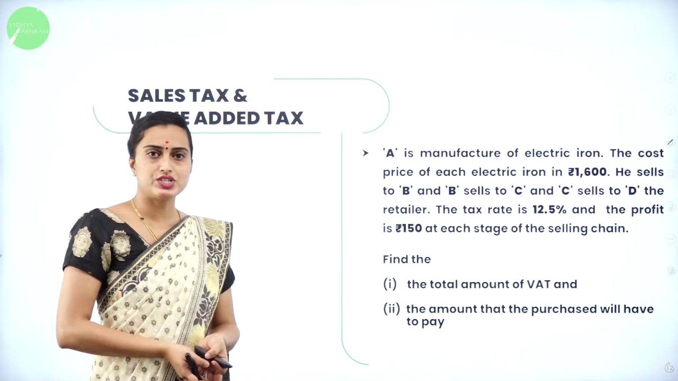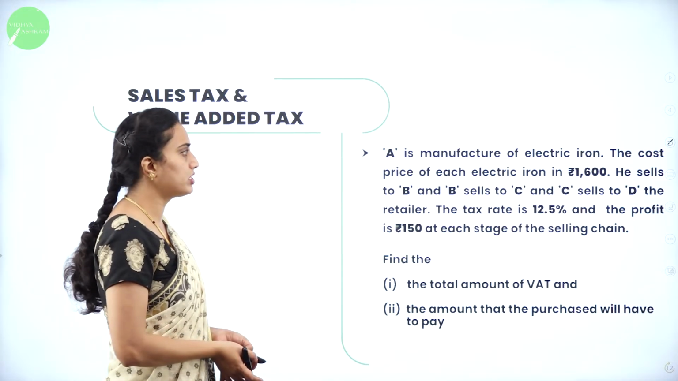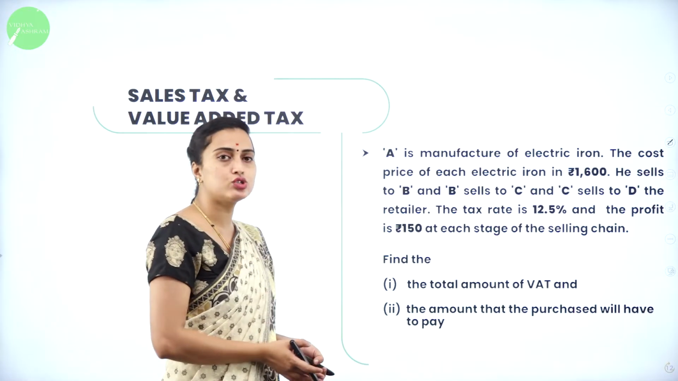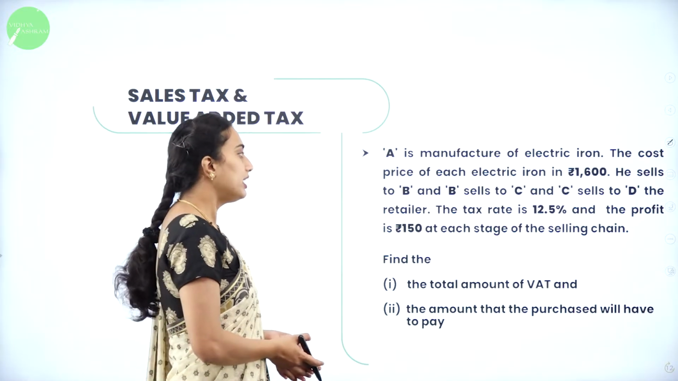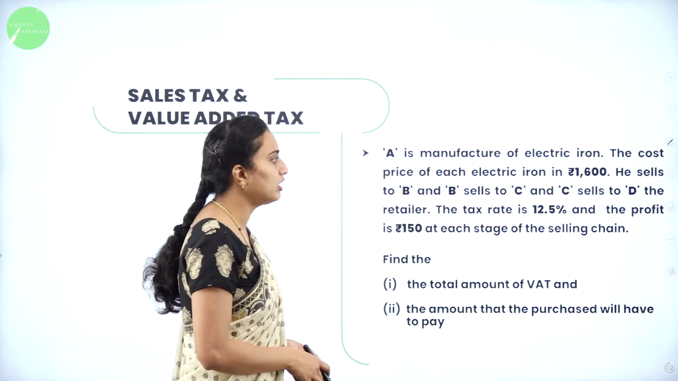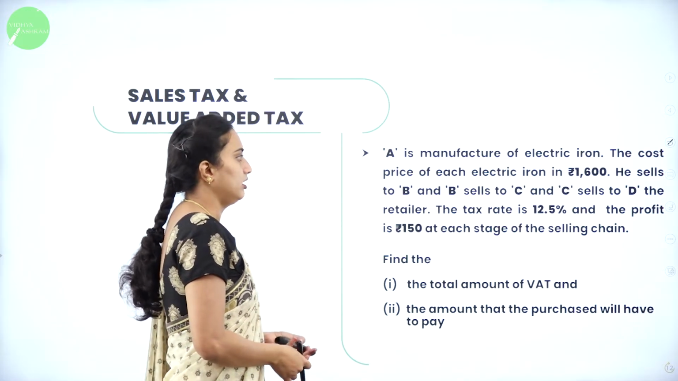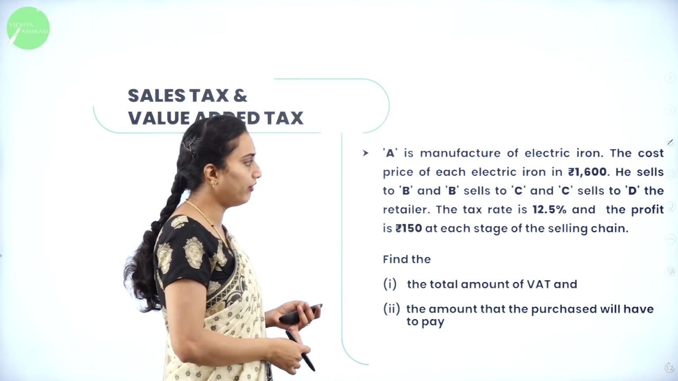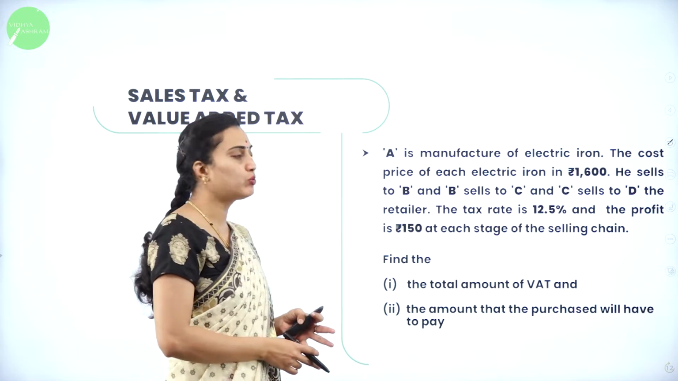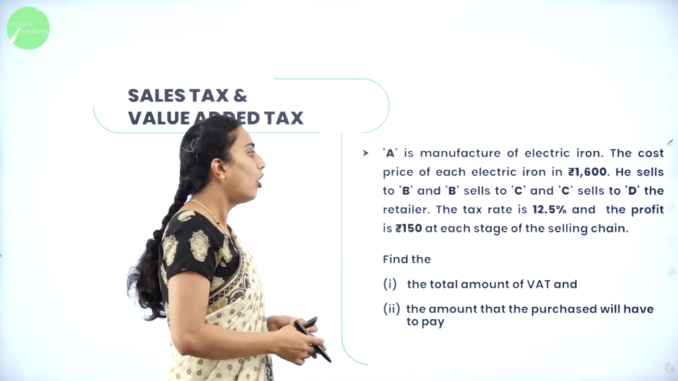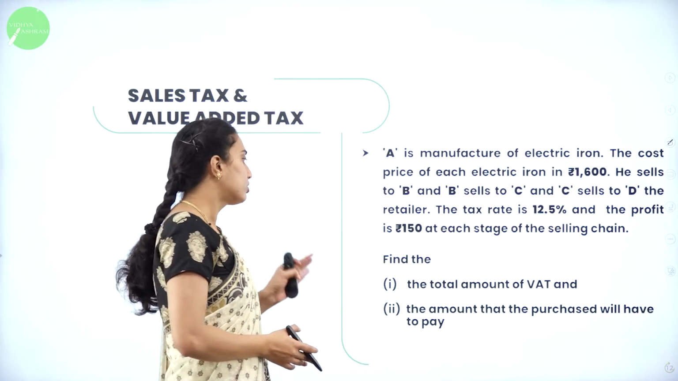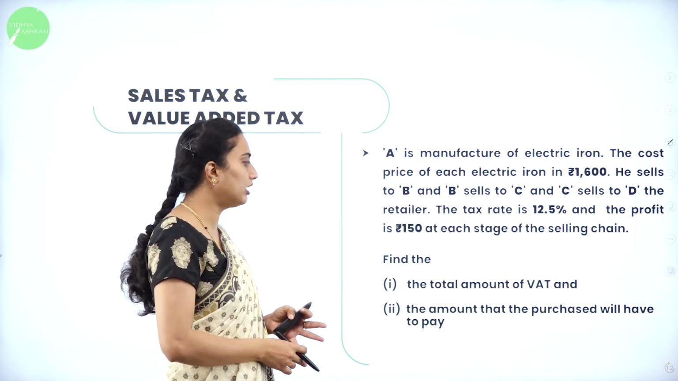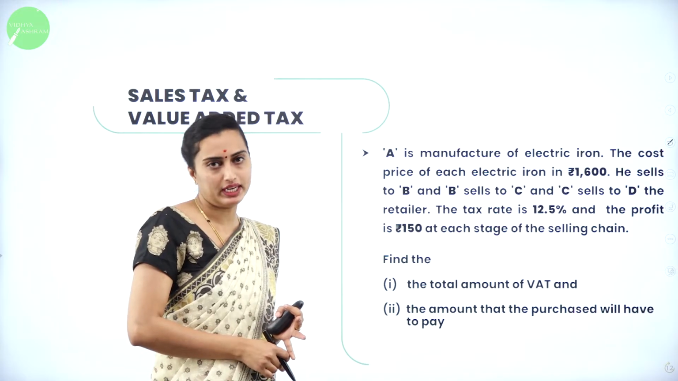What they've asked in the next question, dears, here. A is a manufacturer of electric iron. The cost price of each electric iron is rupees 1,600. He sells to B and B sells to C and C sells to D, the retailer. Okay. The tax rate is 12.5% and the profit is rupees 150 at each stage of the selling chain. So find the total amount of VAT and the amount that the purchaser will have to pay.